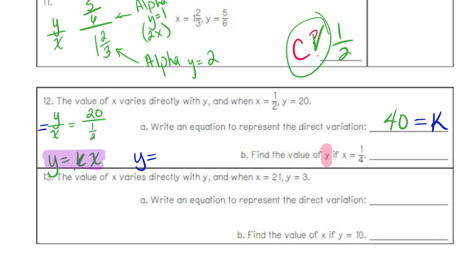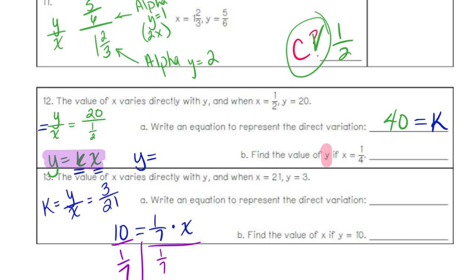Now, we already have an equation here. Do we know k? Yes. What is k? 40. Do we know our x? Yes. What is it? 1/4. Now all we have to do is just multiply that. And then what's y? It's 160. Did you multiply by 1/4? Oh. It's 10. I like 10 better. Oh, okay. Because remember, we multiply by the top, divide by the bottom. So 40 times 1 is 40, divided by 4 is 10.